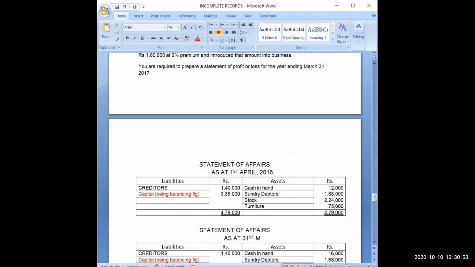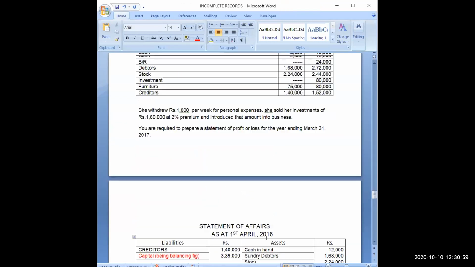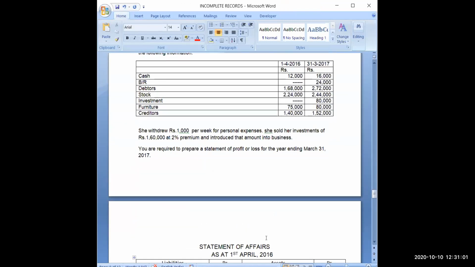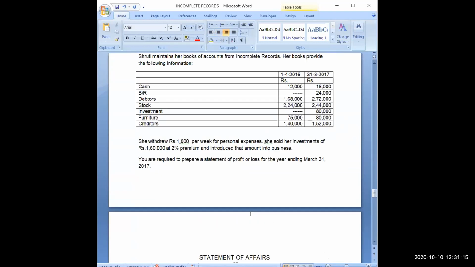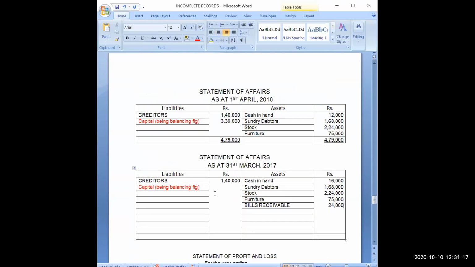Then bills receivable is given 24,000. Bills receivable are your assets, 24,000. Then next is debtors, 2,72,000.